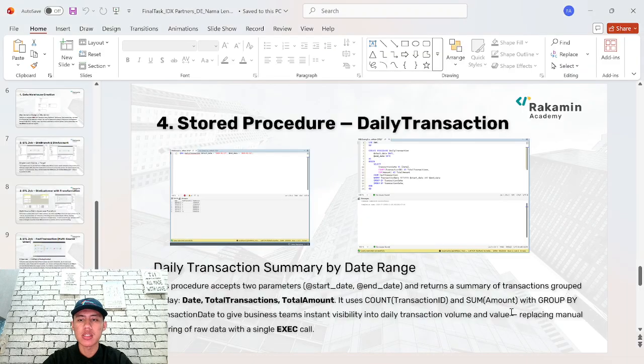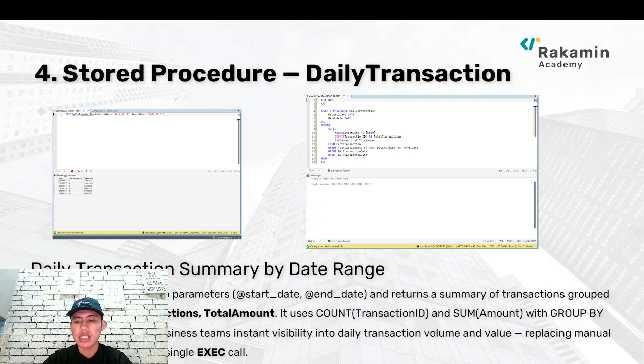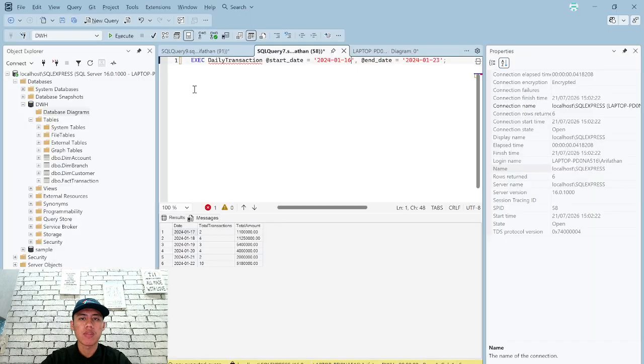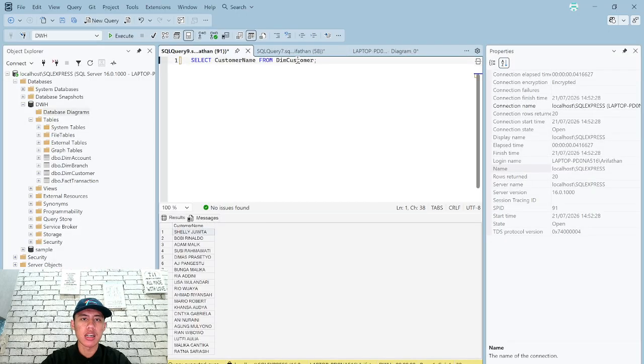After that, we move on to the last one before I close it, the balance per customer. Basically, in the SQL we have to select some information like the customer name, account type, of course the balance, and the total balance right now, because we want to see the balance per customer as of today. We can see we already executed it.